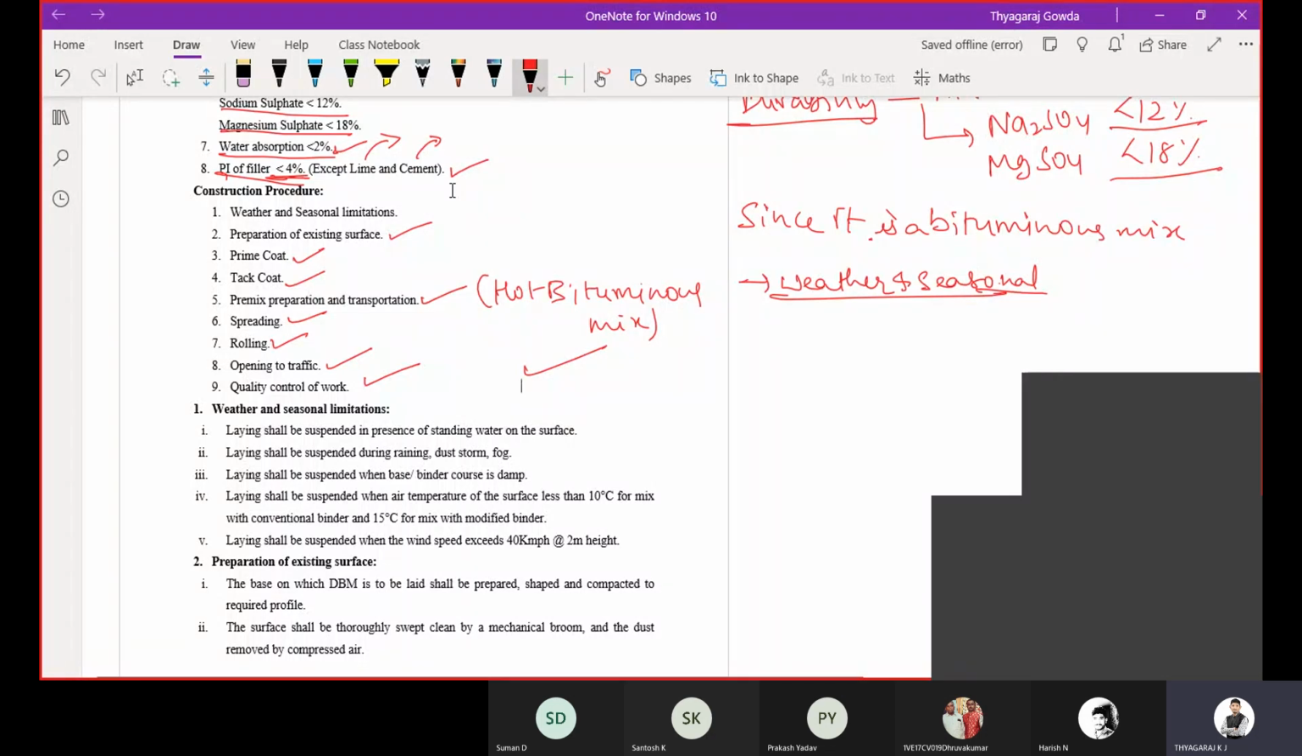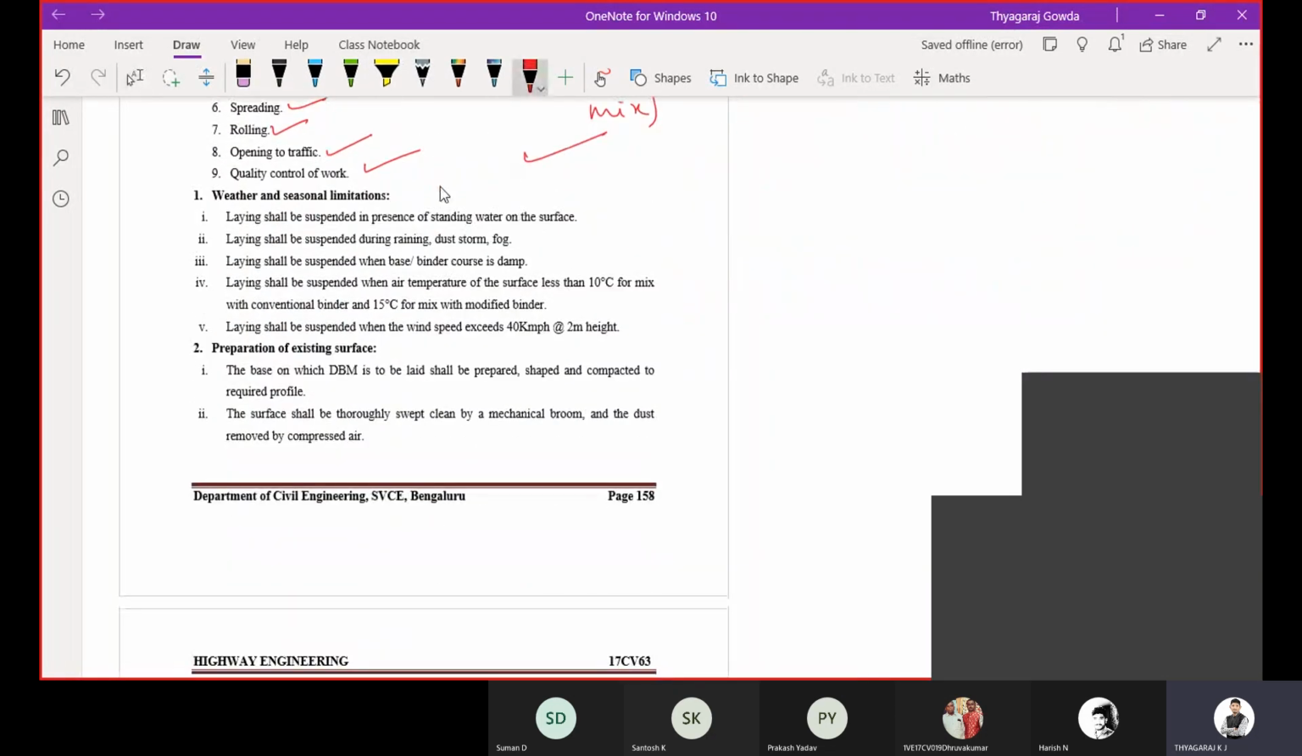As we all know, the laying shall be suspended when you observe weather and seasonal limitations. We are going to consider these only in the bituminous mixes. In all the other layers we are not going to consider weather and seasonal limitations. The laying shall be suspended in the presence of standing water, as is known to us. Then during rain, dust storm, fog, we are going to suspend the laying.